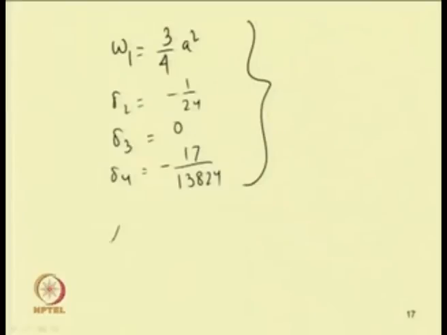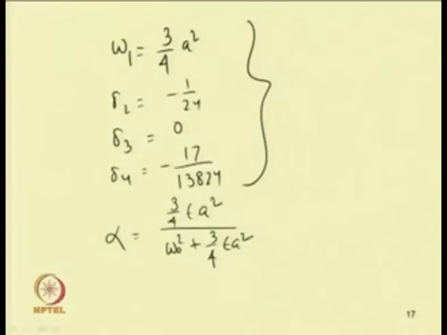The parameter alpha, we already know this expression. So alpha is obtained to be equal to 3 by 4 epsilon a square by omega 0 square plus 3 by 4 epsilon a square.